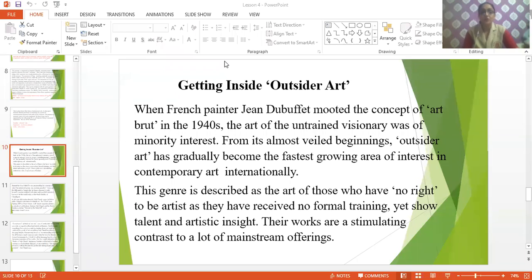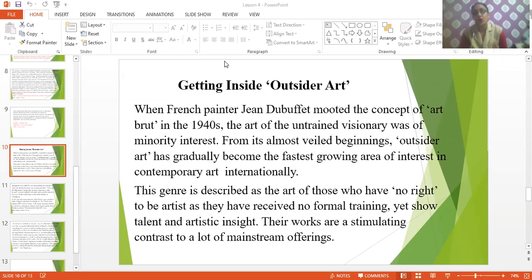From its almost village beginning, outsider art has gradually become the fastest growing area of interest in contemporary art internationally. Now, what is there, children? This outsider art, or art brut, both names are the same, is done by untrained artists and was initially not practiced openly.